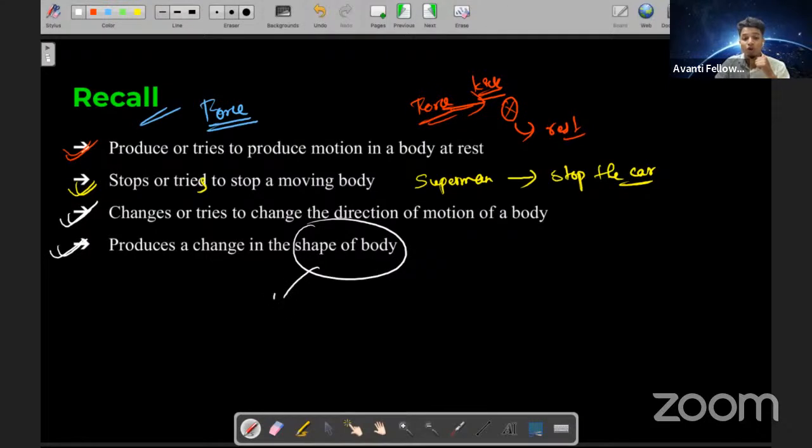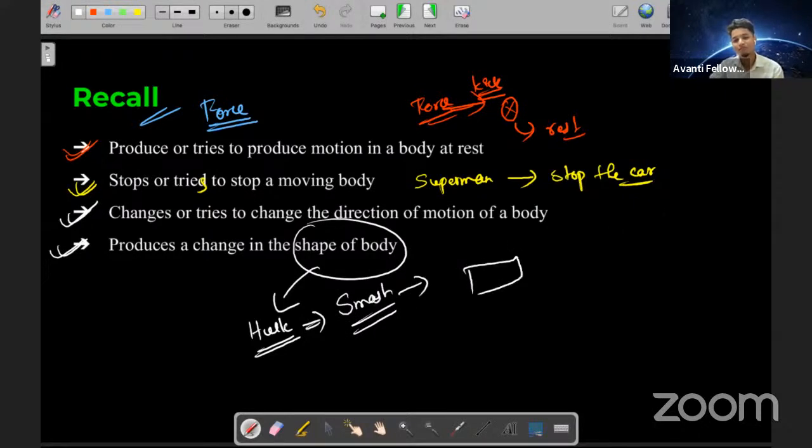Yes or no? We saw that there was this Hulk. Everyone knows about Hulk. If he says, Hulk smash, then he smashes everything, right? So if there is a box and he smashes it, then it becomes basically pieces of box. So here the shape of the body has changed due to the application of force.